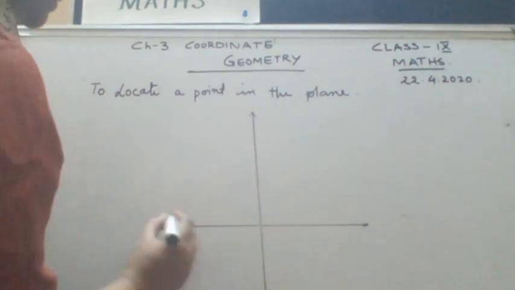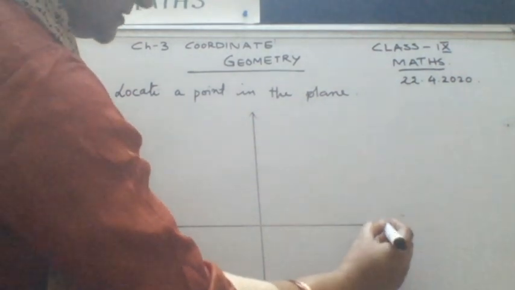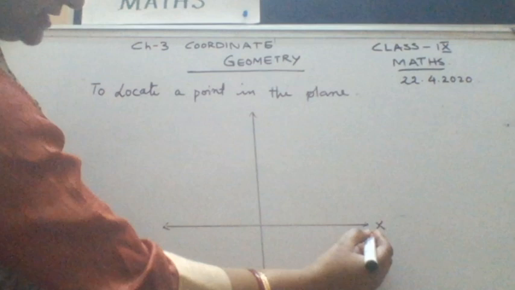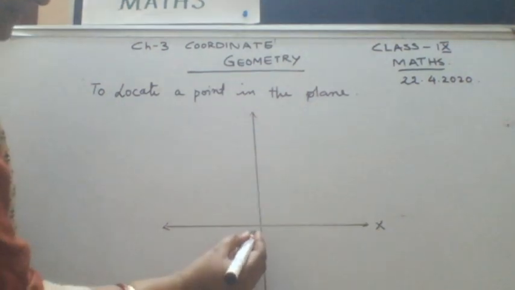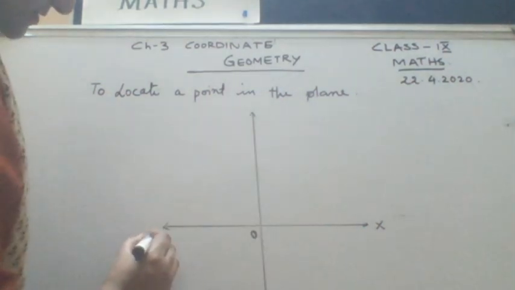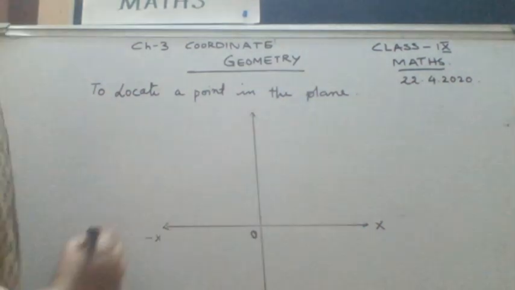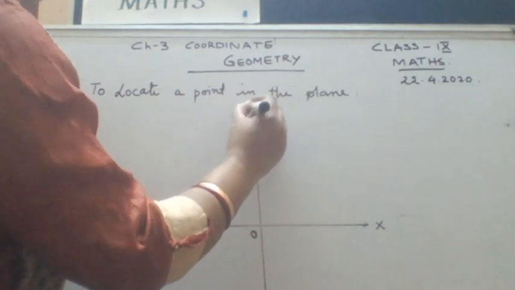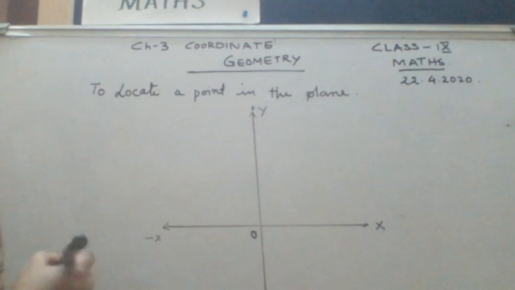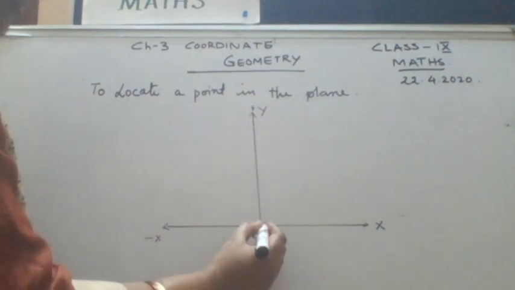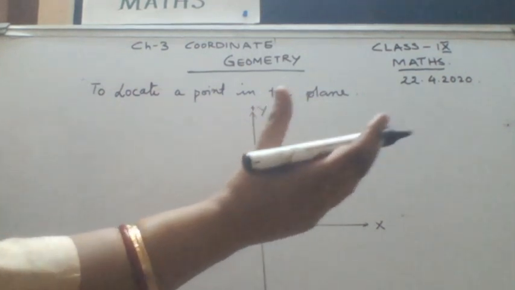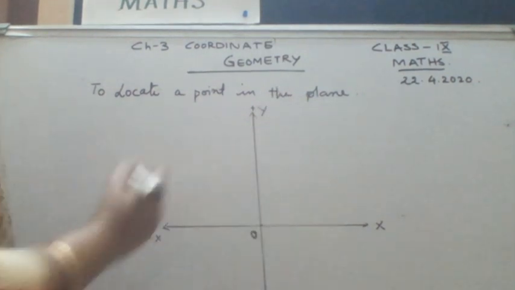This is your x-axis and this one is the y-axis. This is the x-axis, we call it, the horizontal one. This is positive. See the number line? This is just like the number line we have been using since class 6. This is positive x and this is minus x. Similarly, this is your plus y and this one is your minus y. Okay, and this point is called your origin. This is the point from where everything is going to start. So this is said to be the origin.